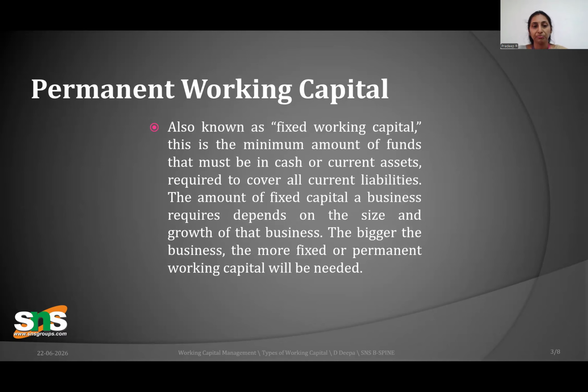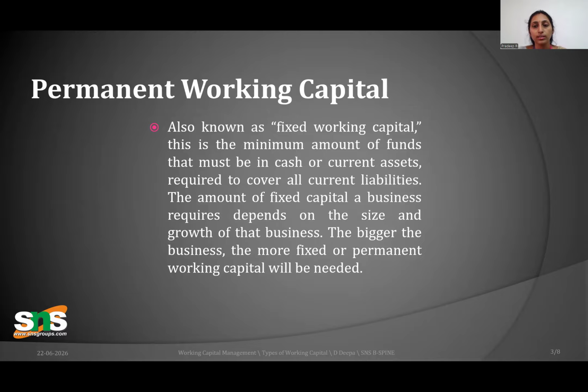Permanent working capital is the minimum amount of funds that must be in cash or in any current assets form. The reason behind that is to cover all the current liabilities, the many payables that you have in hand.